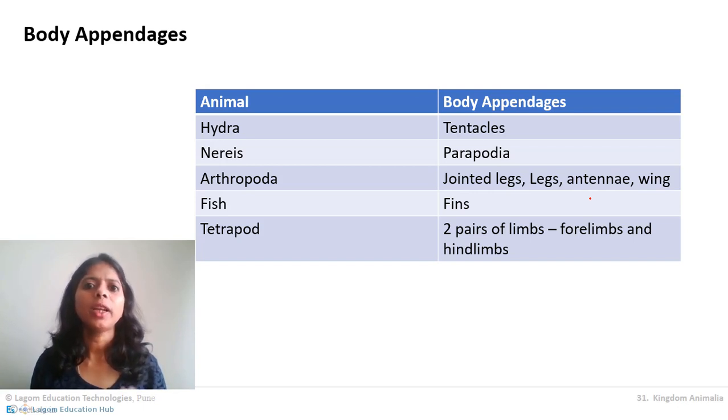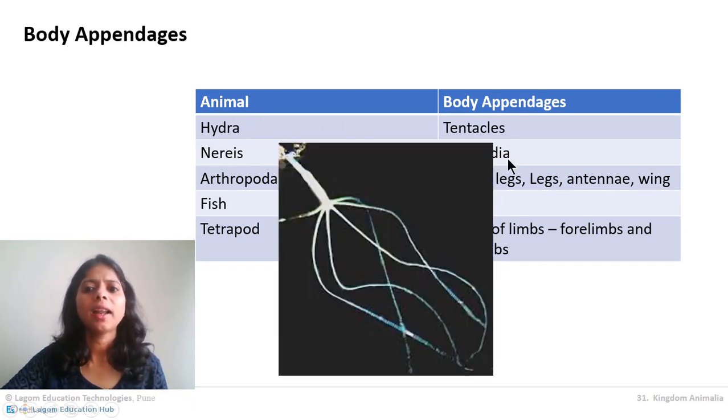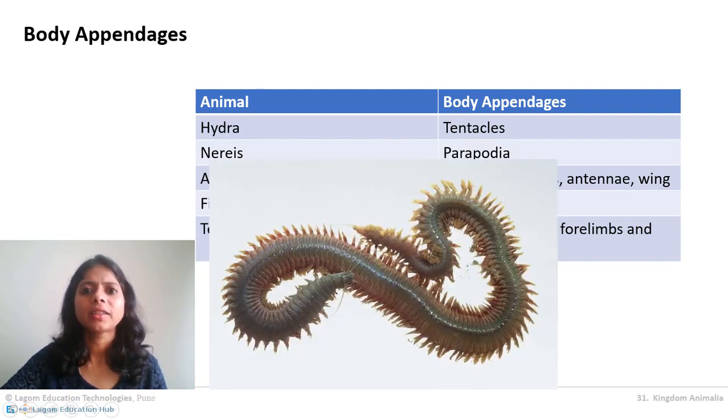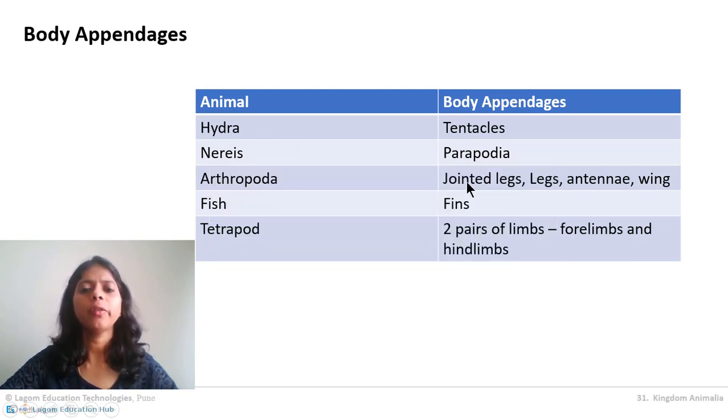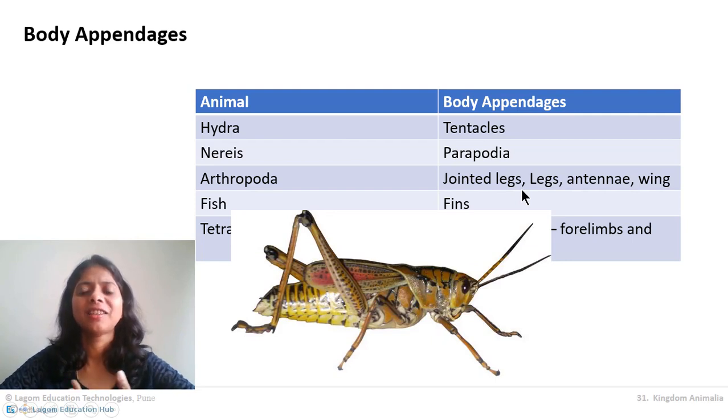Now secondly, what kind of different body appendages are seen in animals? This chart shows a list of animals and their body appendages. Hydra has tentacles. Nereis, which is a member of Annelida, same like earthworm, shows the presence of parapodia, which are cilia-like structures on the side of its body, and it is used for running or swimming also. Then arthropoda have a lot of appendages, like legs, so many legs in crab, so many legs in spiders. Then they have antennae for different purposes, and they even have wings.